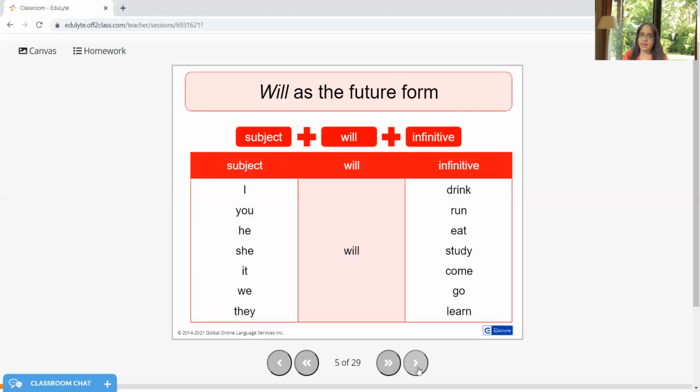So the subjects can be I, you, he, she, it, we, and they, plural or singular, that depends. And with all of them, we can use will. Accordingly, the verb will be changed, like I will drink milk, you will run fast, he will eat some food, like that.